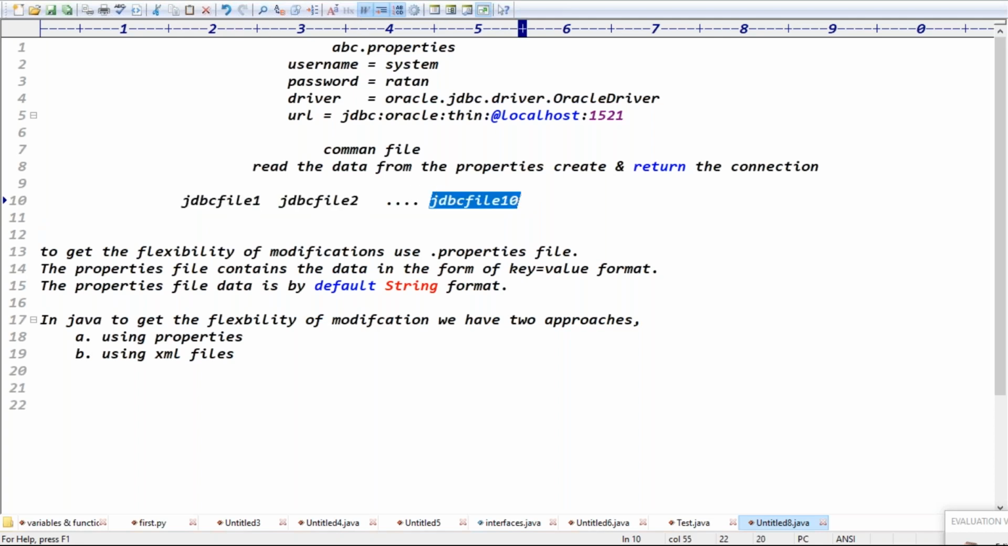Here also we are reading the data and creating the connection. But again, for this number of files, is reading the data and creating the connection recommended or not recommended? Not recommended, right? That's why, guys, in the middle, I can take one common file.